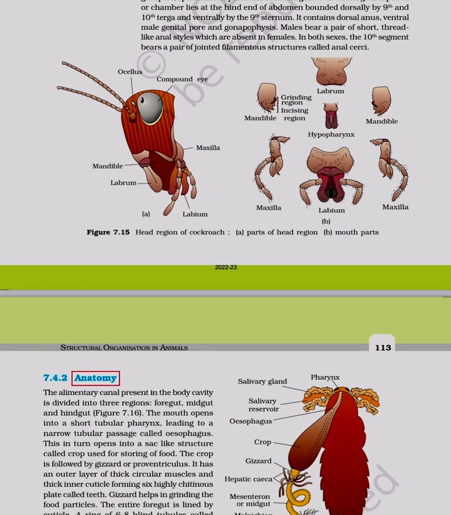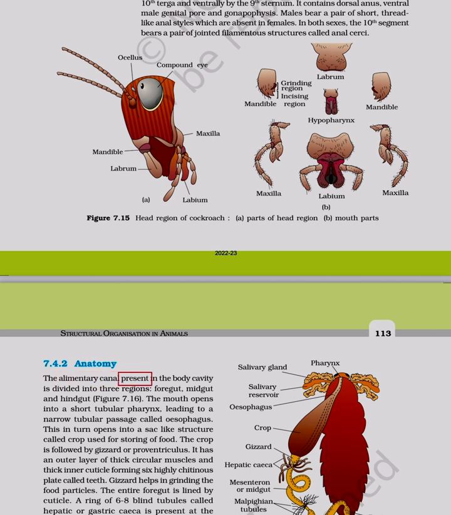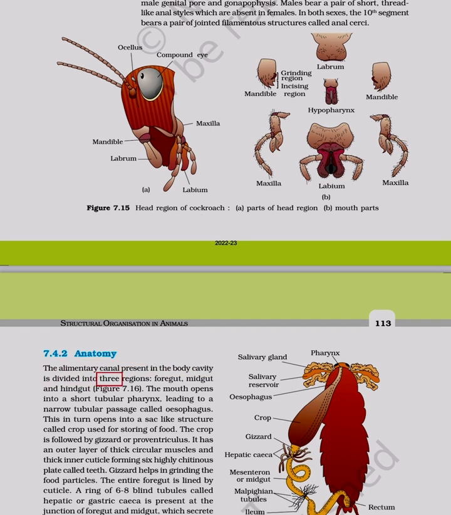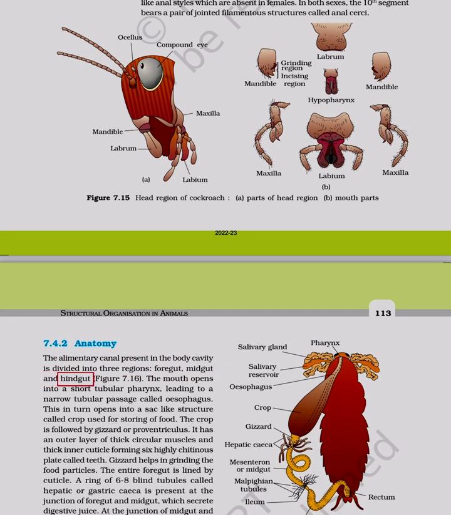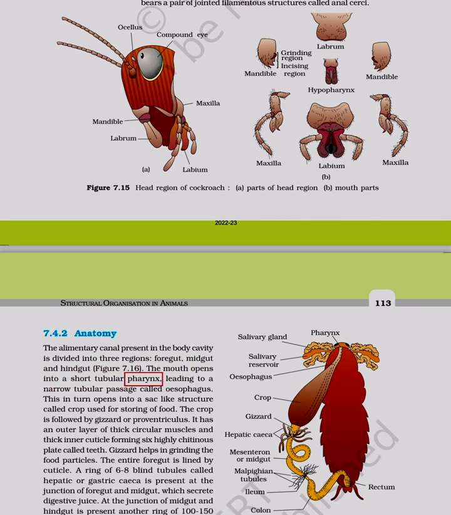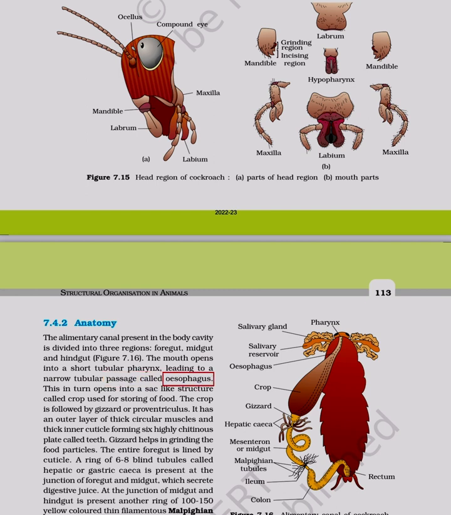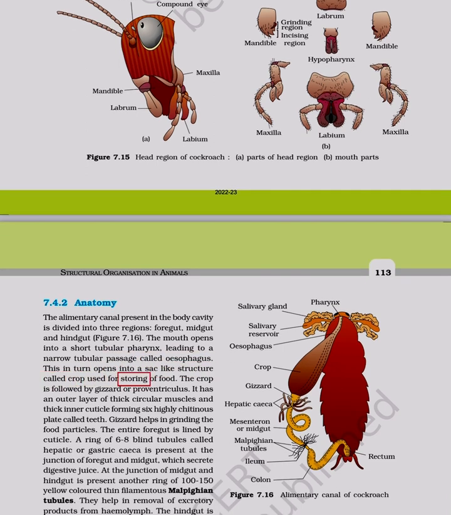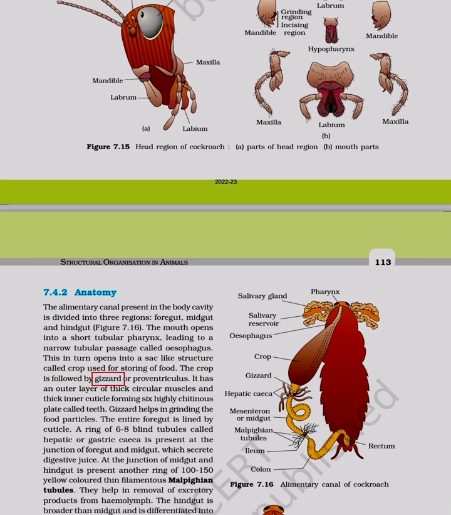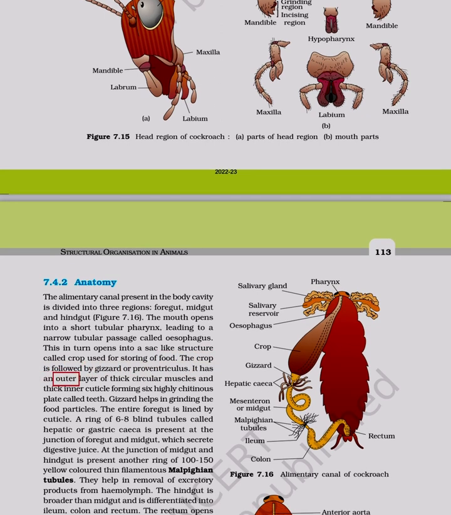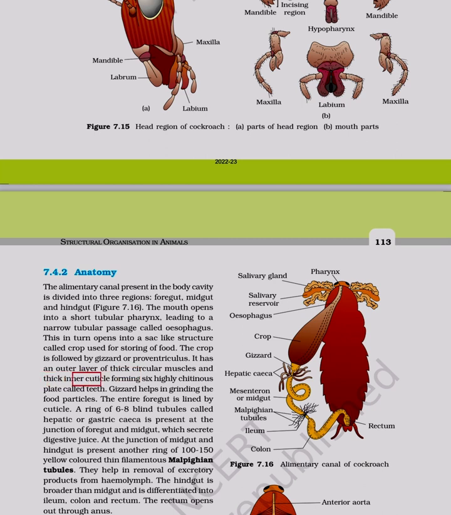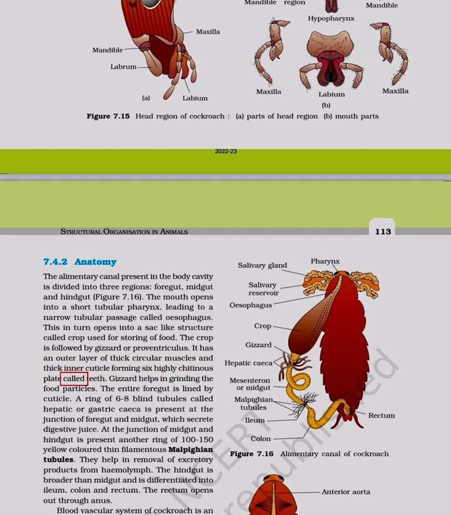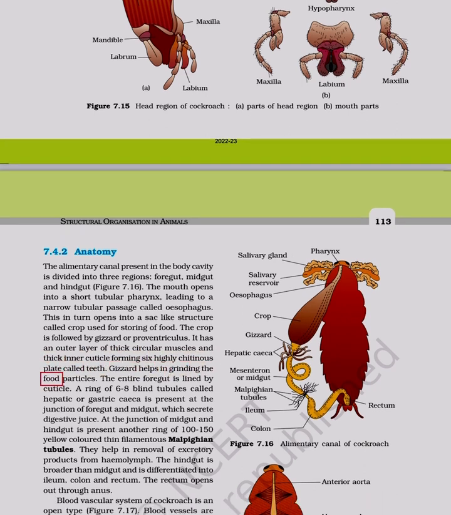7.4.2 Anatomy. The alimentary canal present in the body cavity is divided into three regions: foregut, midgut and hindgut. Figure 7.16. The mouth opens into a short tubular pharynx, leading to a narrow tubular passage called oesophagus. This in turn opens into a sac-like structure called crop used for storing of food. The crop is followed by gizzard or proventriculus. It has an outer layer of thick circular muscles and thick inner cuticle forming 6 highly chitinous plates called teeth. Gizzard helps in grinding the food particles. The entire foregut is lined by cuticle.